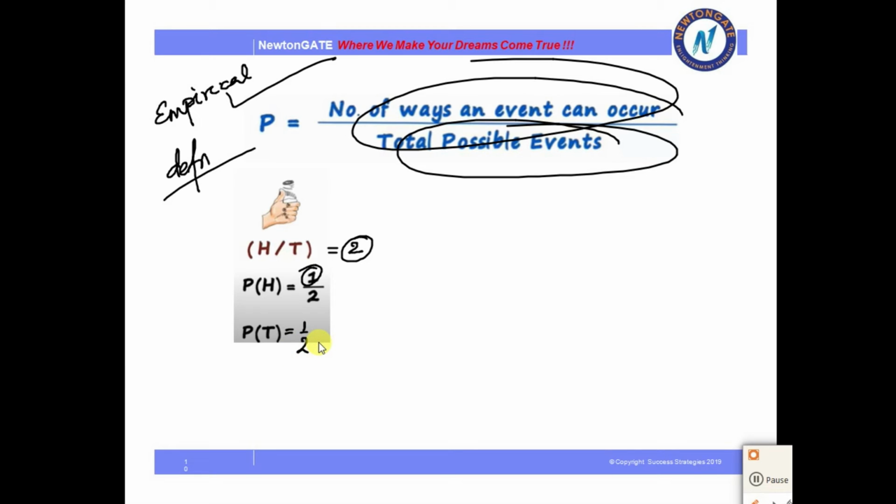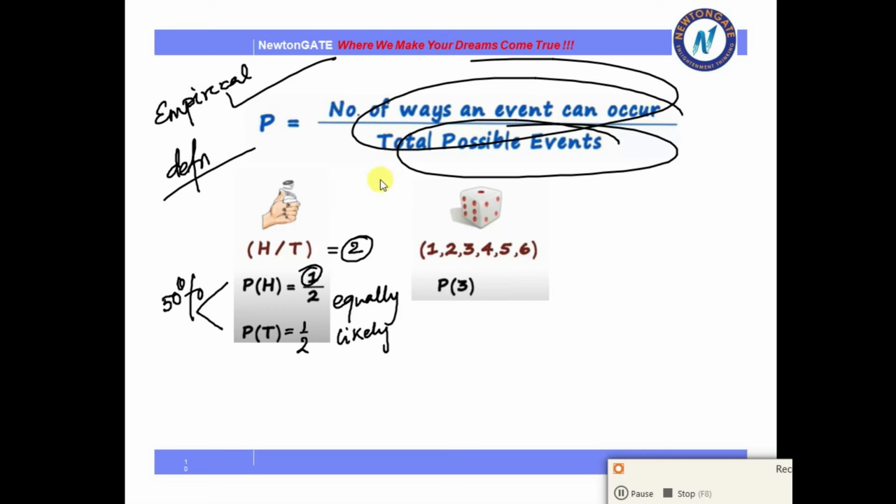Now if you remember, in some slides before we were talking about equally likely events. So here you can see that both these events have exactly a 50% chance of happening. So this is called your equally likely or 50% chance event.